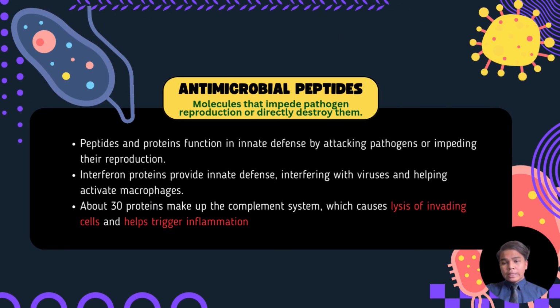These molecules directly attack pathogens or prevent their reproduction. Interferons interfere with viral replication and activate macrophages. The complement system consists of about 30 proteins that work together to destroy pathogens. They can form pores in the membrane of invaders, causing them to burst. Think of these peptides and proteins as a biochemical arsenal targeting pathogens.